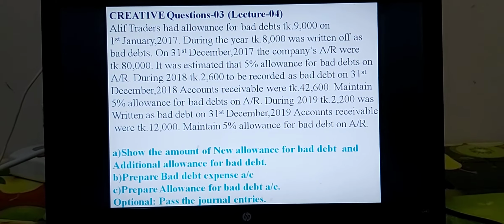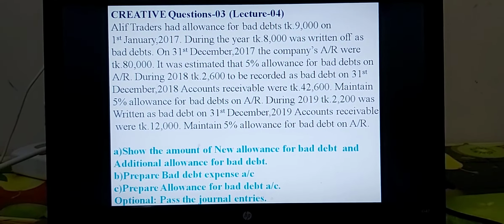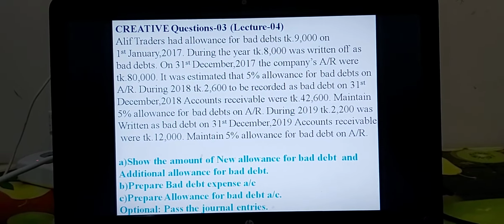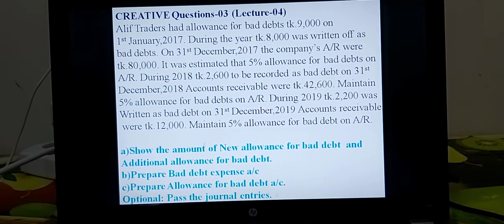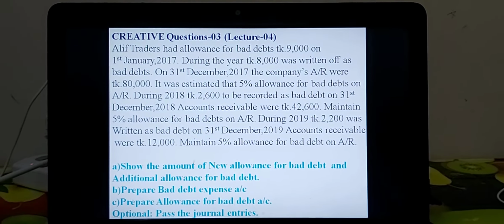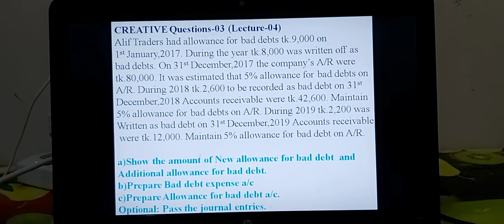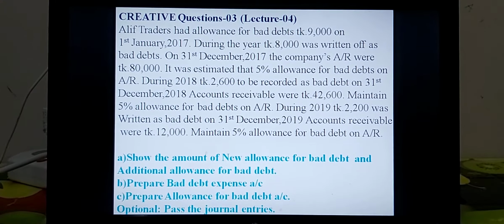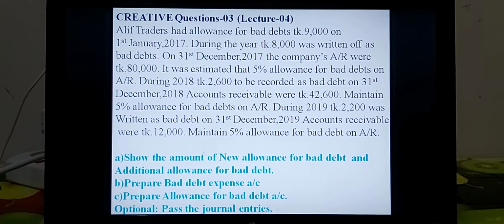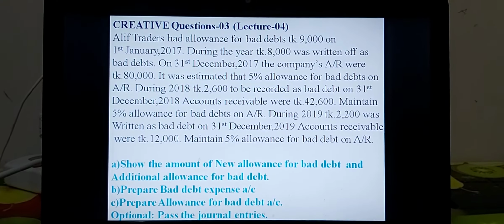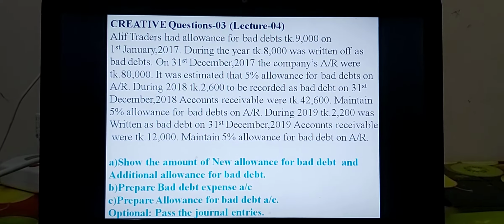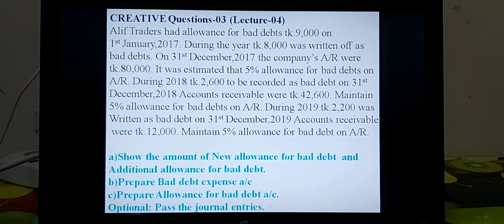During 2019, Taka 2,200 was written as bad debt. Same entry recorded or written bad debt only Taka 2,200. It is already recorded. Accounts receivable were Taka 12,000. In this year, account receivable only Taka 12,000. Maintain 5% allowance for bad debt on account receivable. Just stems completed. From this stem, you have to complete the following requirements.